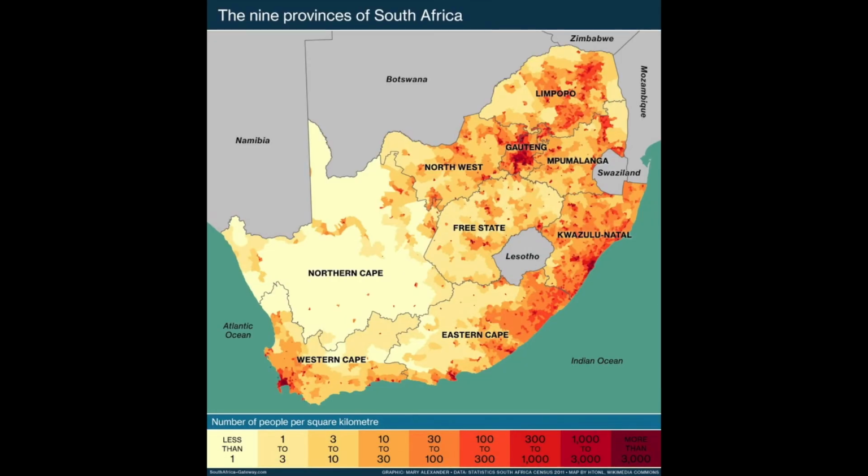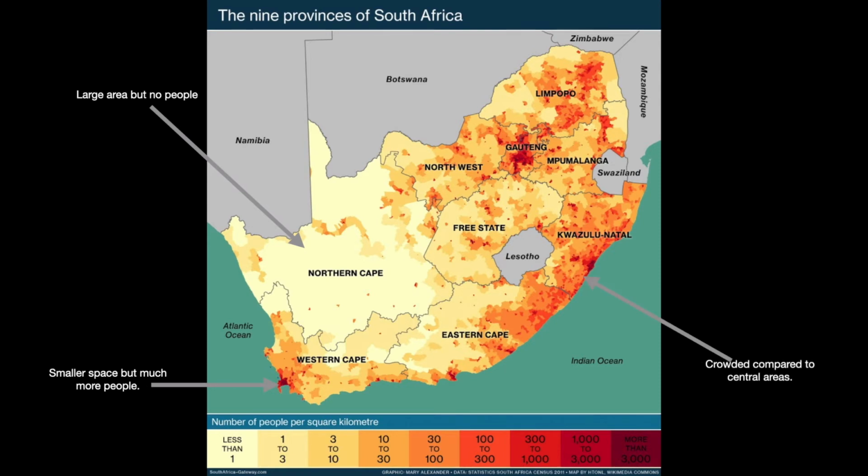Next up, we have the distribution map. This shows the 9 provinces. In the Northern Cape, we can see a large space with hardly any people. Then the Western Cape has more people in the coastal areas, yet it is still a smaller space than before. Then we have the East Coast, which is very crowded considering the size of the area. And lastly, the Center North, with the most people taking up about 1/3 of the country's land.